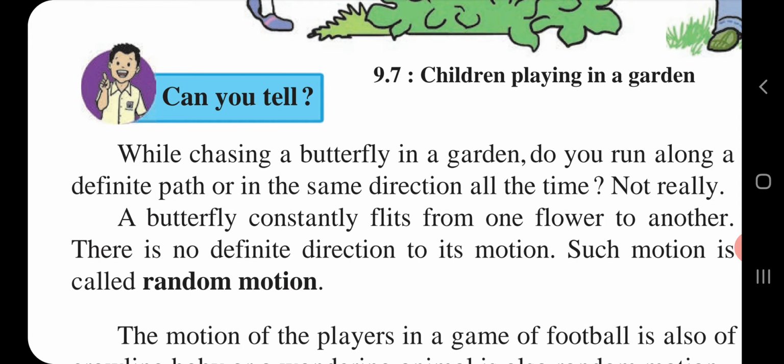Not really. A butterfly constantly flits from one flower to another. There is no definite direction to its motion. It will fly from one flower to another whenever it wants, and in any direction it can fly. Therefore, such motion is called random motion.